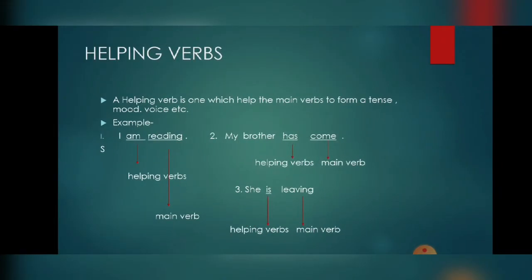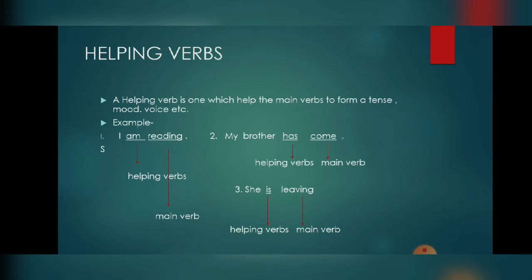Next, helping verb. A helping verb is a verb which helps the main verb to form the sentence in a tense, mood, or voice. Let us see the example. I am reading. Here am is a helping verb. Here we are using the be form of the verb. Reading is the main verb in the sentence.